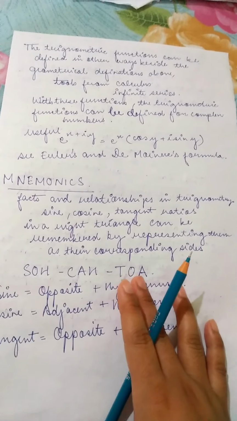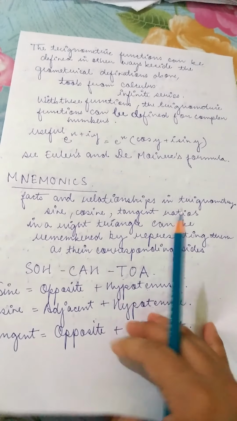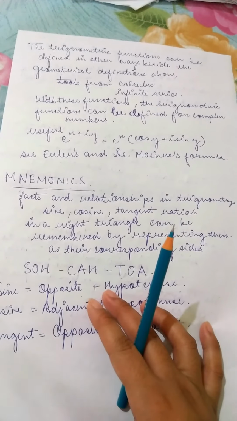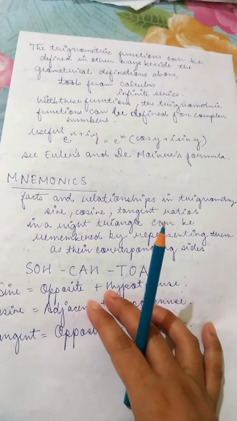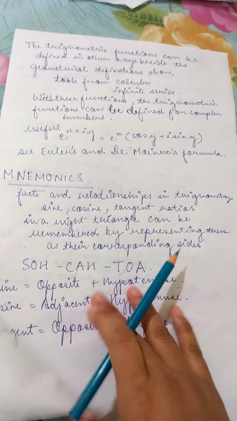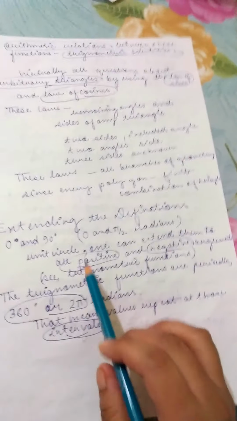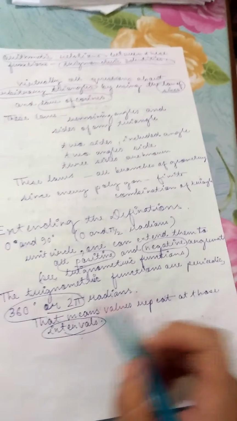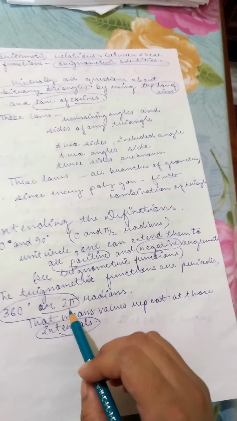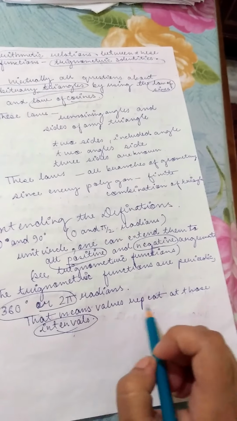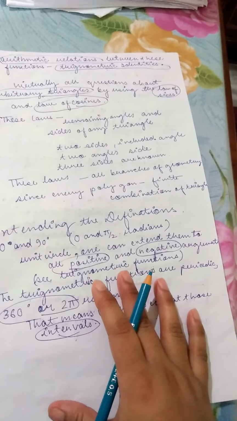So this is just a history of trigonometry. A question in maths pedagogy may be asked: what is the history of trigonometry? So you can write the mnemonics. You can write extending the definitions, which extends between 0 and 90 degrees. The trigonometric functions are periodic, with period 360 degrees or 2 pi radians. This means the values repeat between 360 degrees and 2 pi radians.